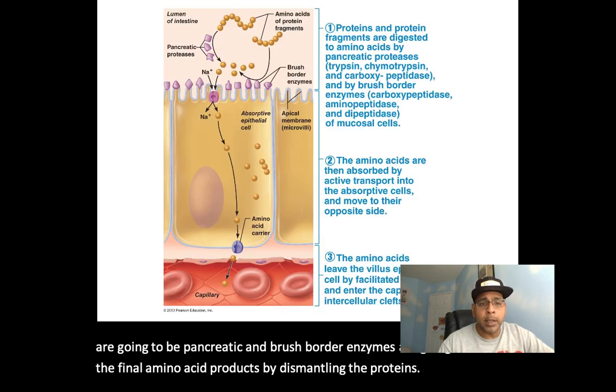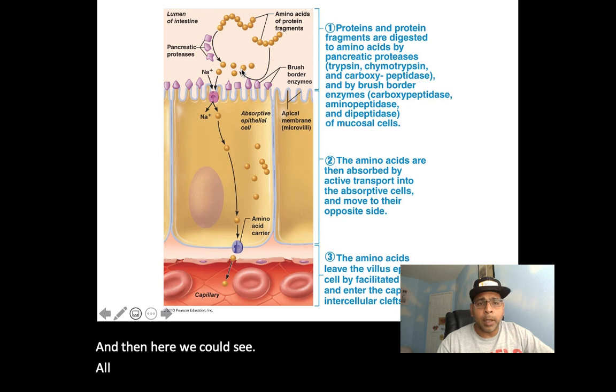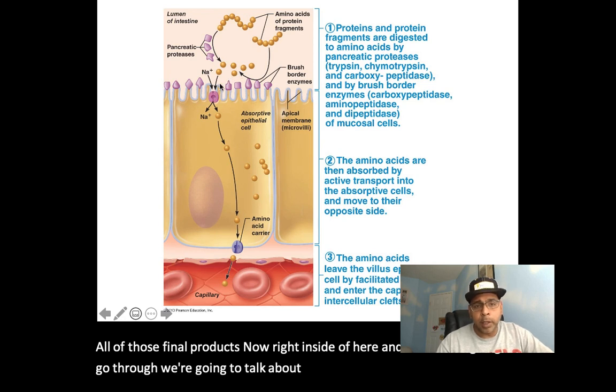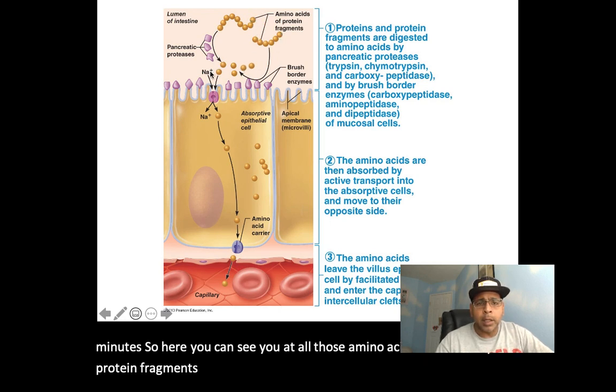And then here we could see all of those final products. We're going to talk about this process again, absorption, in a few minutes. So here you can see all those amino acids and protein fragments, and here all those simplified, liberated amino acids.